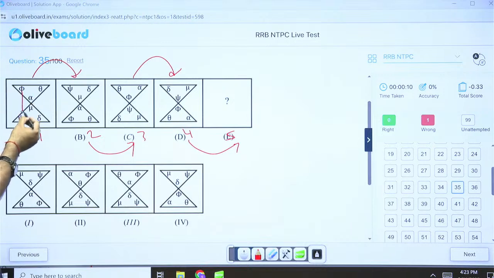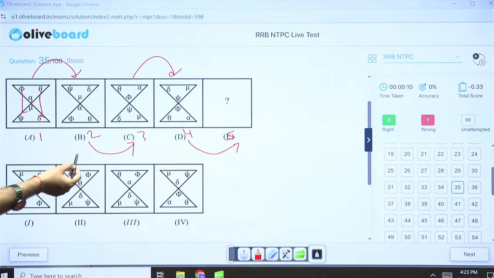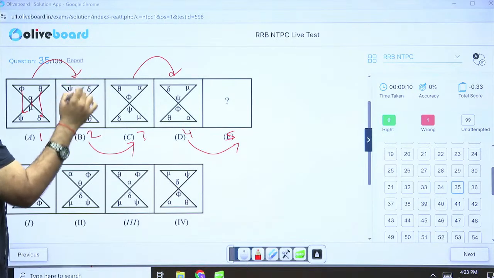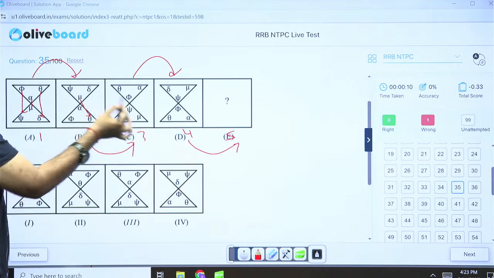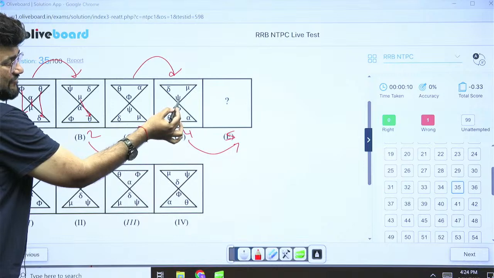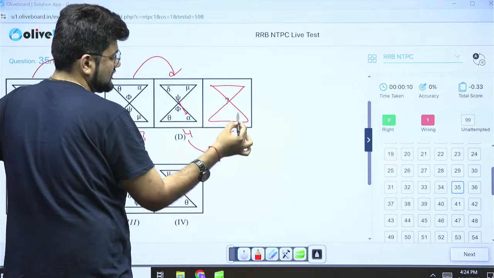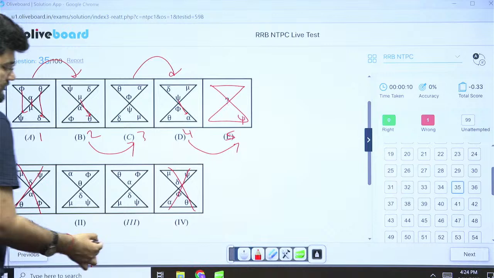See very carefully, if you exchange these two, exchange these two, exchange these two, you go from 1 to 2. But this is not the valid case here. For here, there is some different logic going on. So check the logic here. What is happening? If you observe just one element, you will see that this mu is going from this to this. Similarly, this psi will come here. So if I have this as an arrangement, psi should come in the bottom right corner. Psi is coming in the bottom right corner only in two figures.